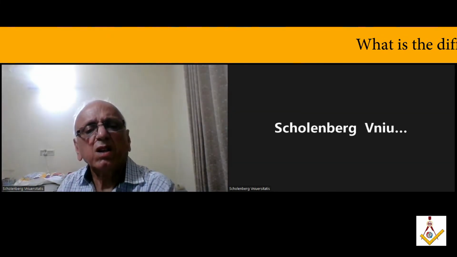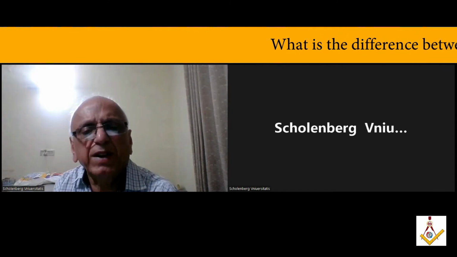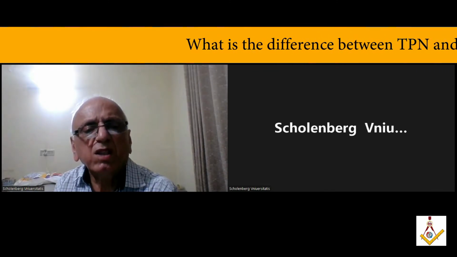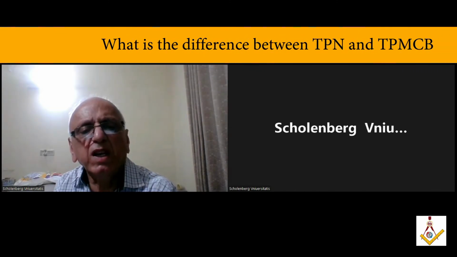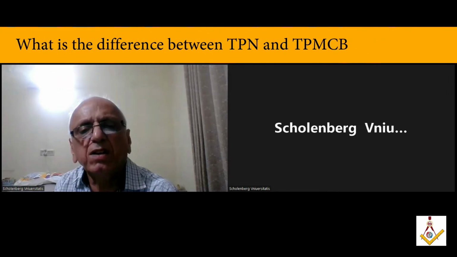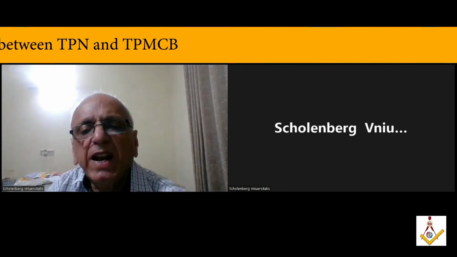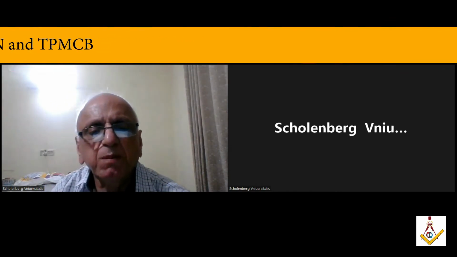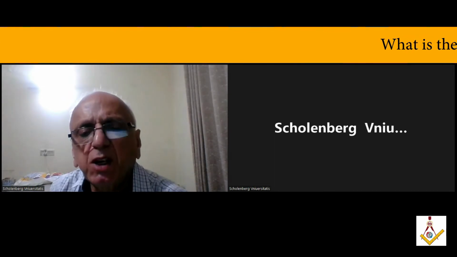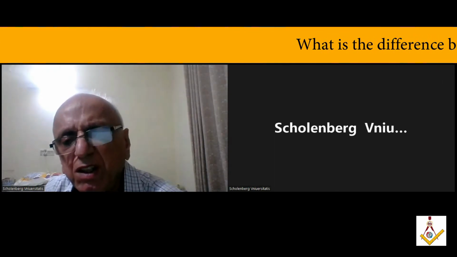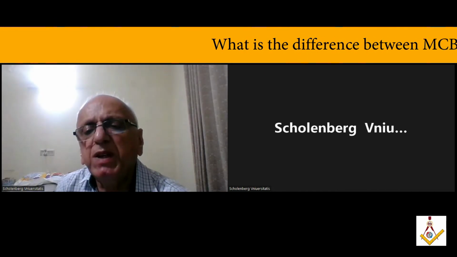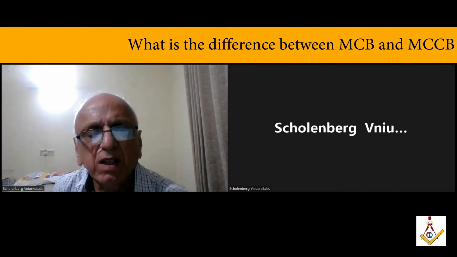Next question was on the electrical point. This person from UAE asks, what is the difference between TPN and TP MCB? TPN means triple pole with neutral, and TP means triple pole only.